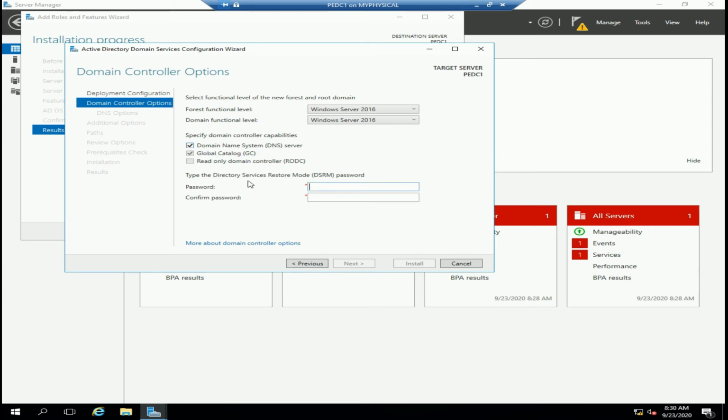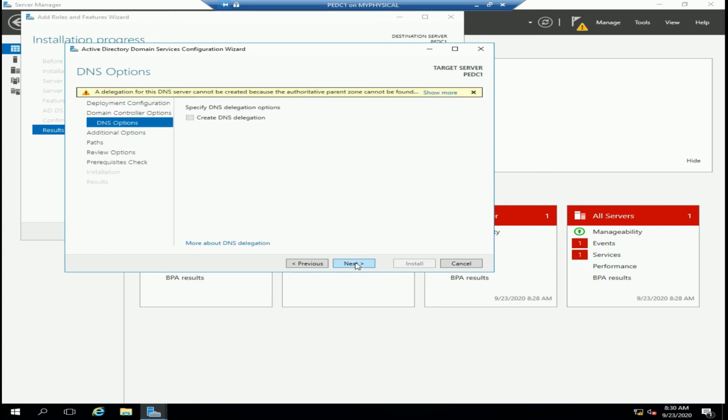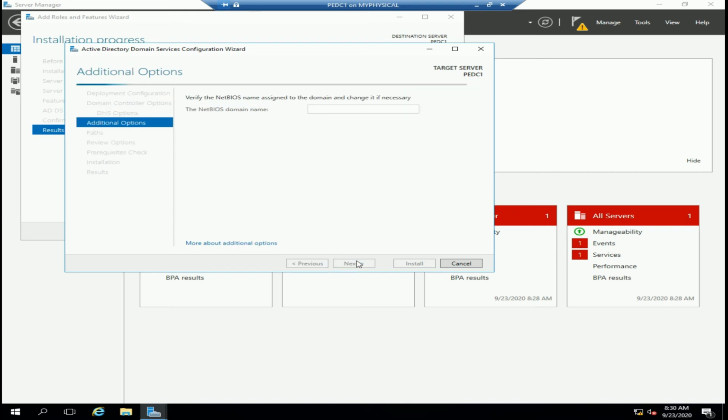And then we need to put a password, which is going to be the DSRM password, that is Directory Services Restore Mode. So I'm putting my password here, and another one here, and so we can continue with this. Now we don't have any DNS that we need to delegate, and so let's continue this one.